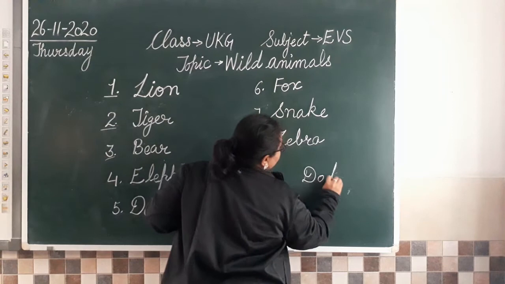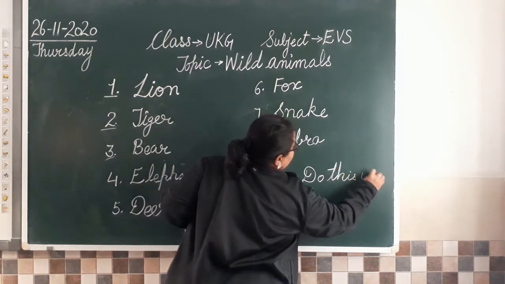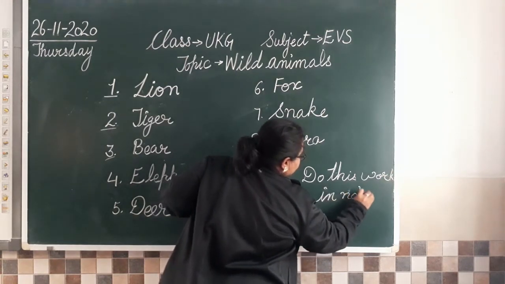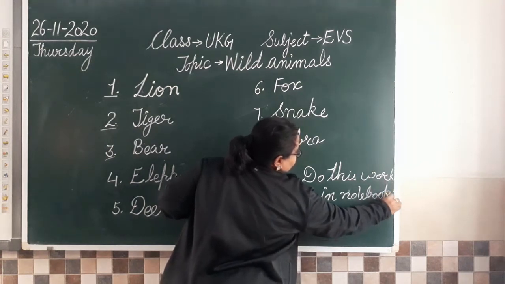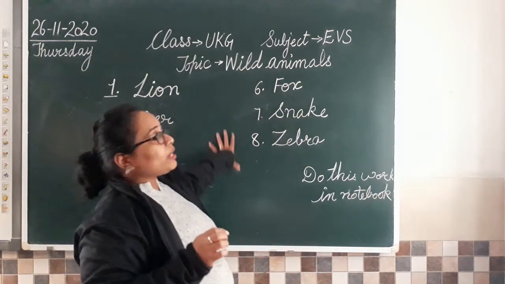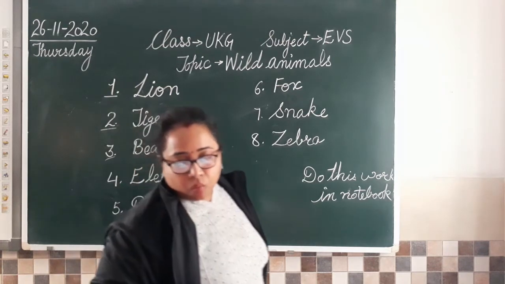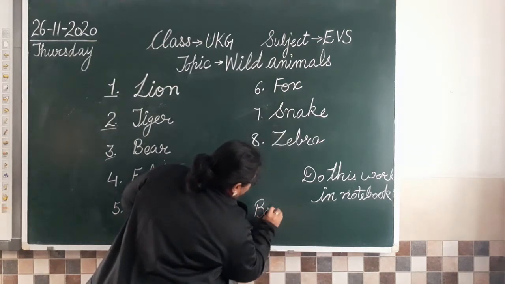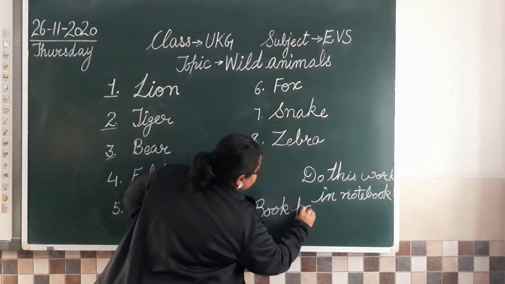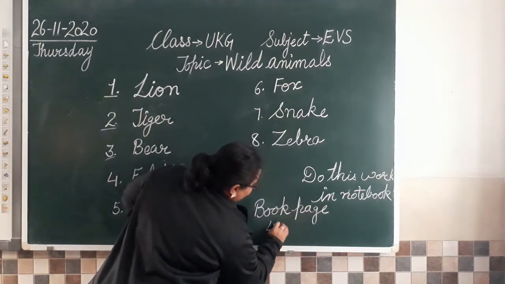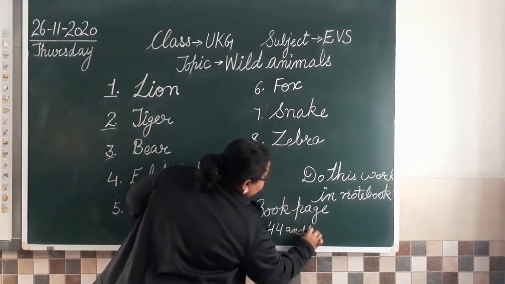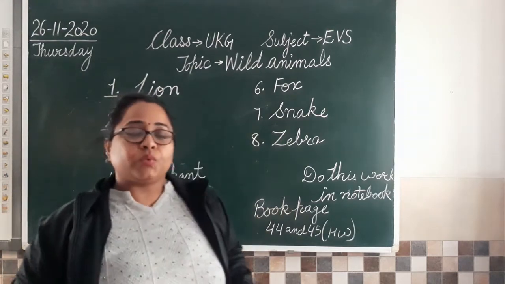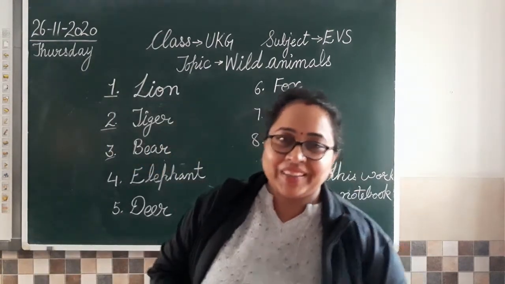So what are we going to do? Do this work in notebook. So class, this is your classwork. Clear? So in classwork, we are going to write all this in notebook. So what's your today's homework? So today we are going to do work on book page number 44 and 45 as today's homework. So I'll just explain you both your classwork and homework, and after that you finish it. Okay?